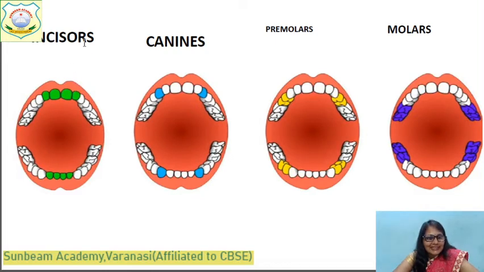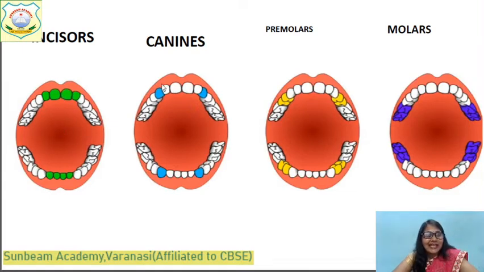These are the incisors. Now tell me the number of incisors. 1, 2, 3, 4, 5, 6, 7, 8. They are 8 in number.